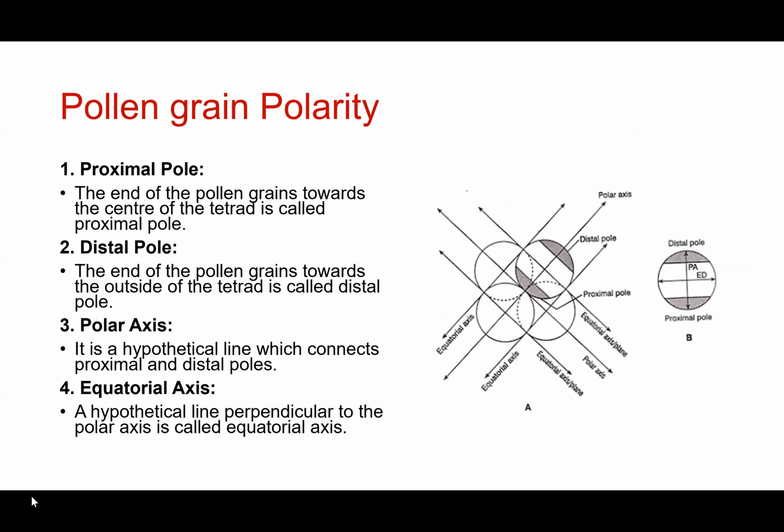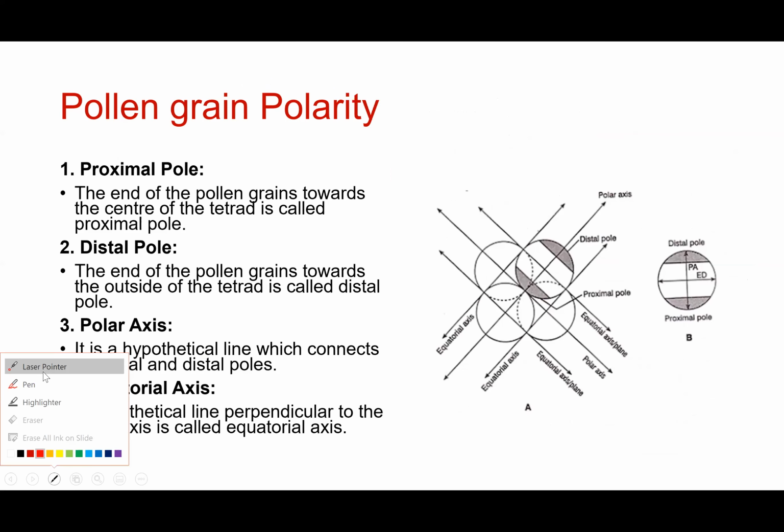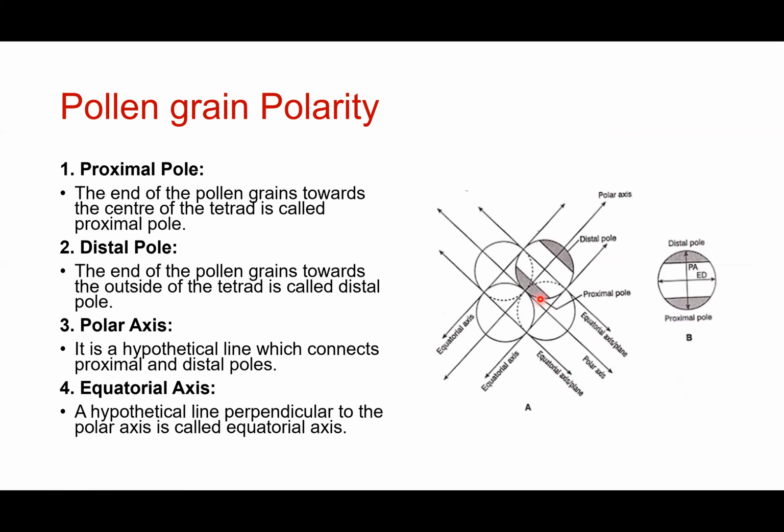As we just discussed, these pollen grains have polarity to them. The pole that is present towards the outside of the tetrad is the distal pole, and towards the center is the proximal pole. The polar axis is the hypothetical line that connects the proximal and distal poles. The line which is perpendicular to this polar axis is the equatorial axis.